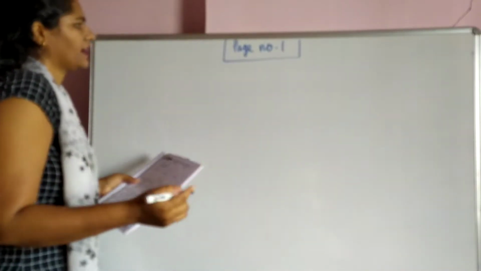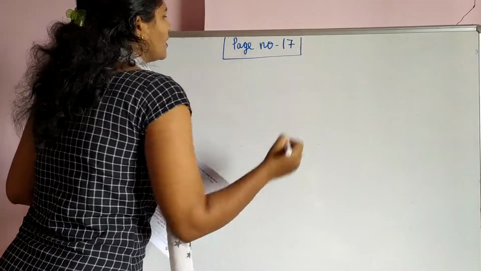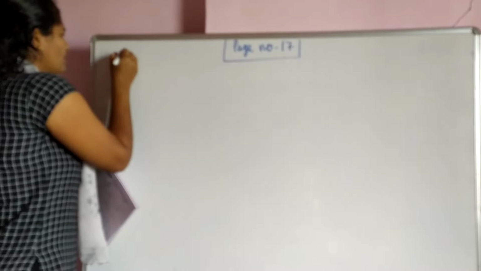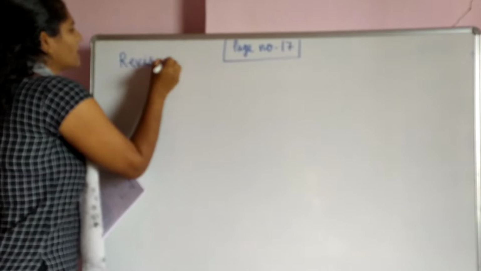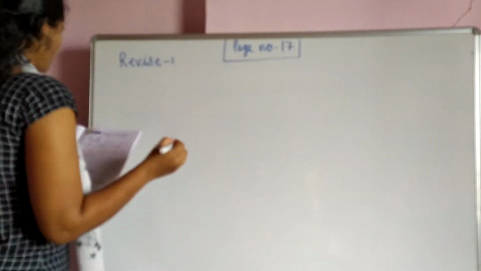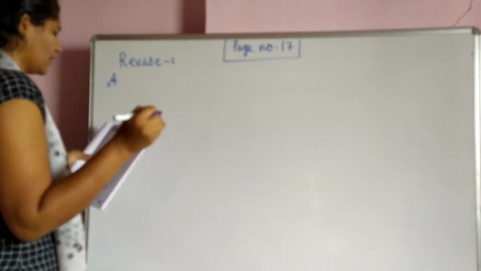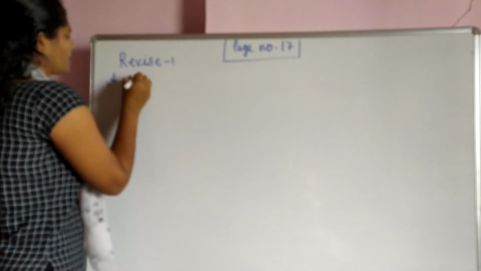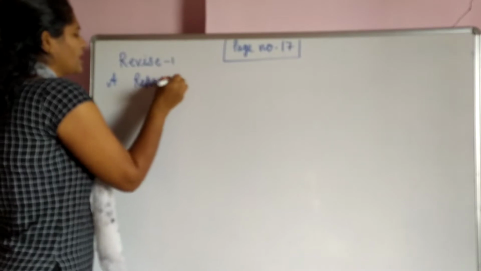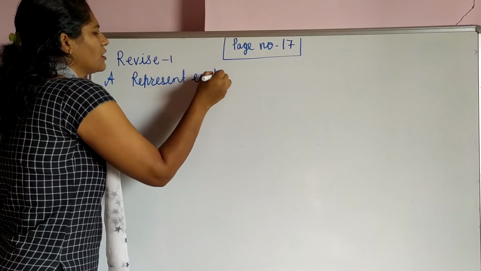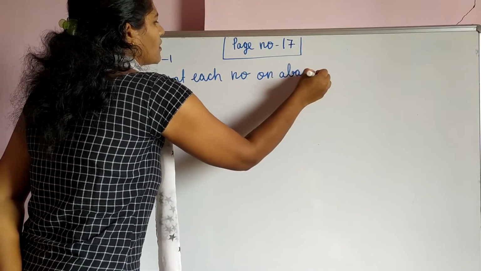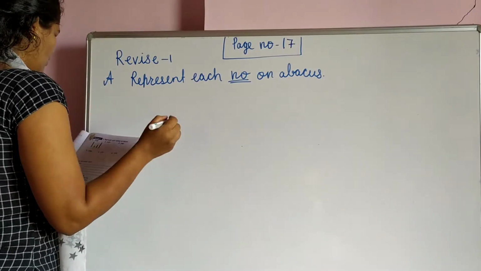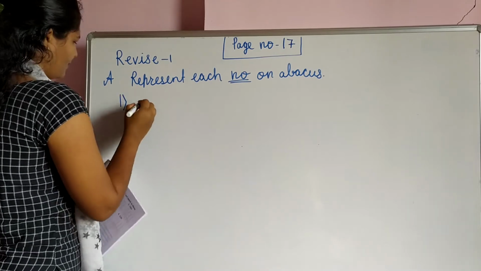Next topic, and that is page number 17. What is there? It is a revise. Means whatever we taught before, everything is here. So we will revise all questions. So your first question. What is question number A? Represent each number on abacus. Student, NO means number. So, first question. What is the first one?